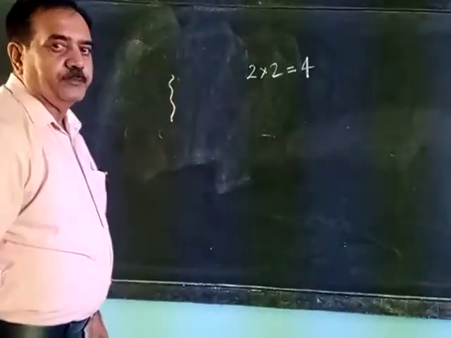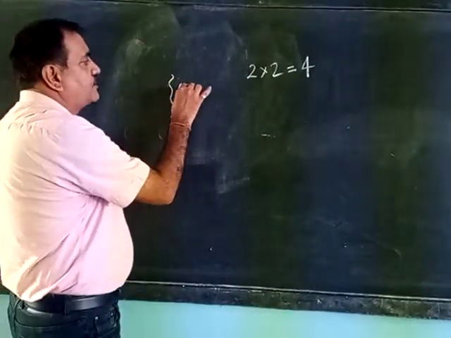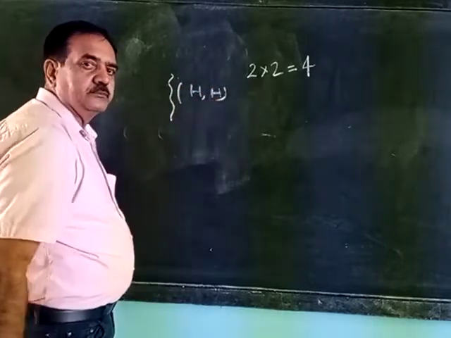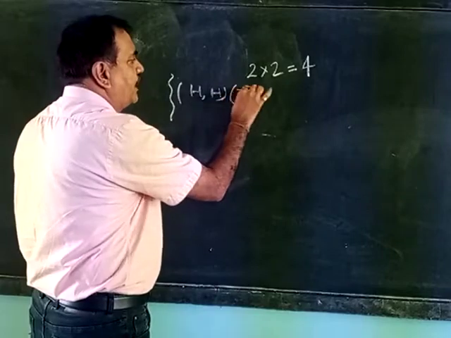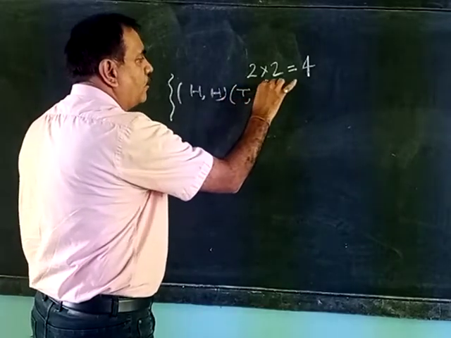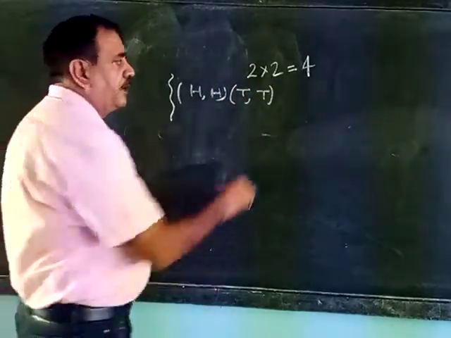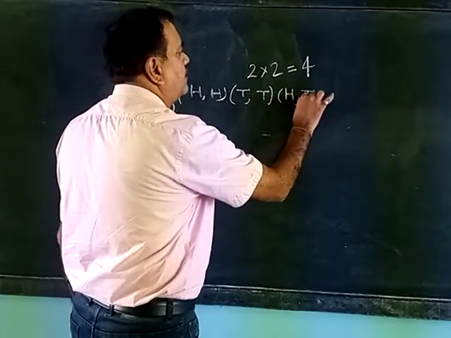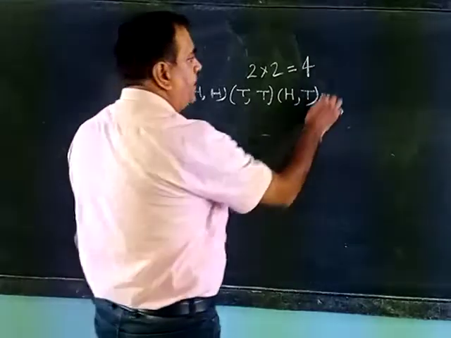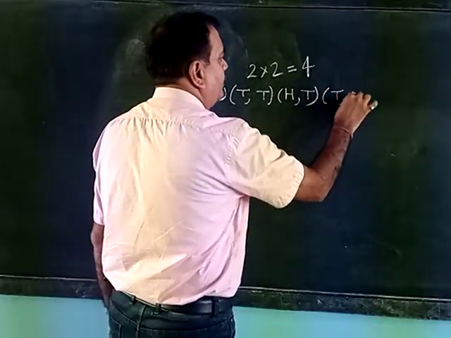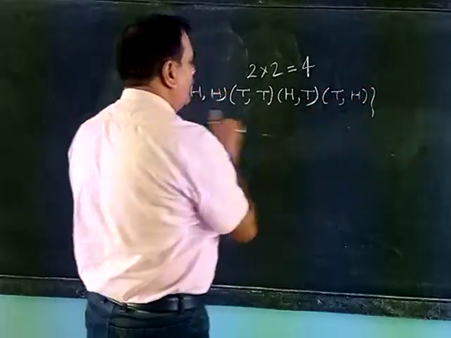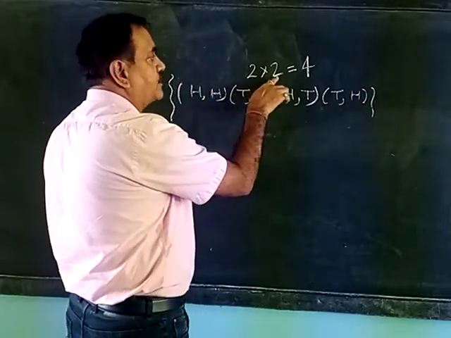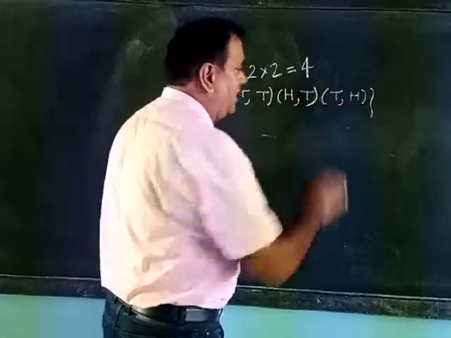Example, when we toss 2 coins, inside the curly bracket you have to write. If the first coin is head, maybe the second coin is also head. If the first coin is tail, maybe the second coin is also tail. If the first coin is head, maybe the second coin is tail. If the first coin is tail, maybe the second coin is head. How many? 1, 2, 3, 4. So first coin 2 outcomes, second coin 2 outcomes, so total 4 outcomes.